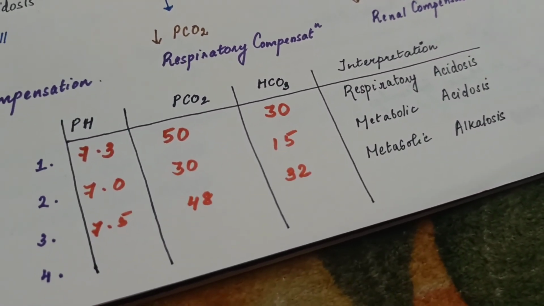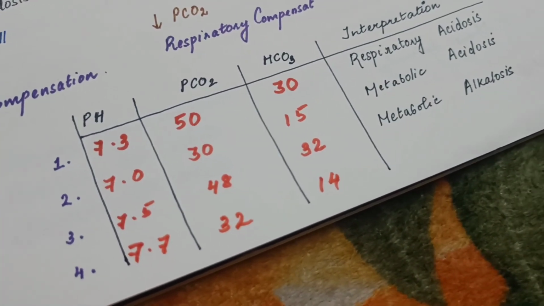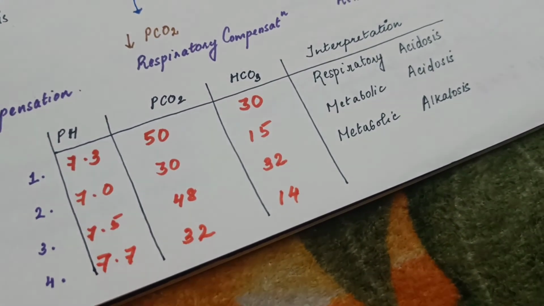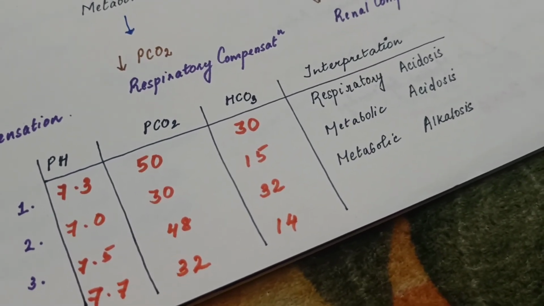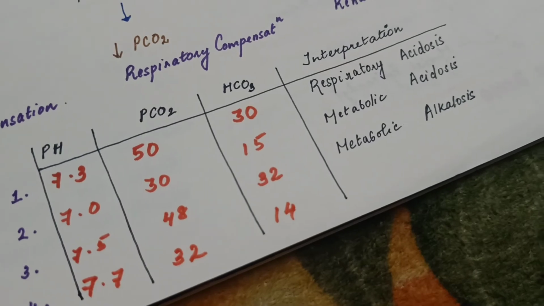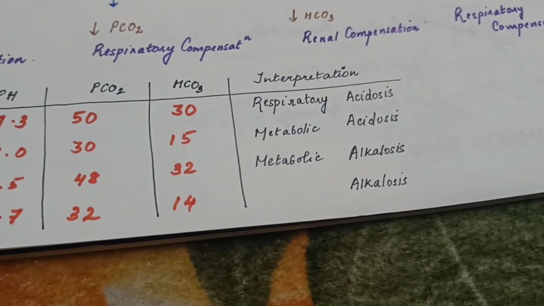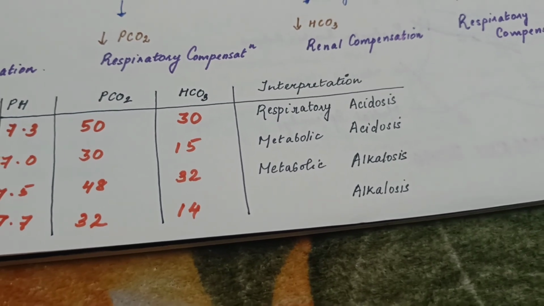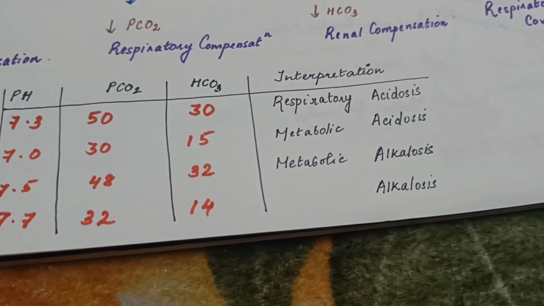Moving to the fourth case, here the pH is 7.7. So pH is increased. Which one, acidosis or alkalosis? Yes, this is alkalosis. Here the PCO2 is 32, it is decreased. HCO3 is also decreased, 14. So both are decreased.